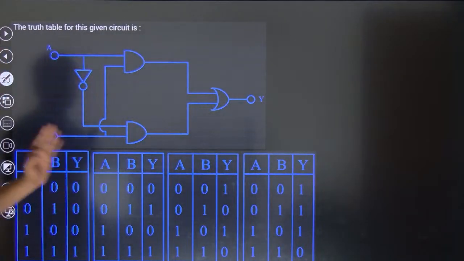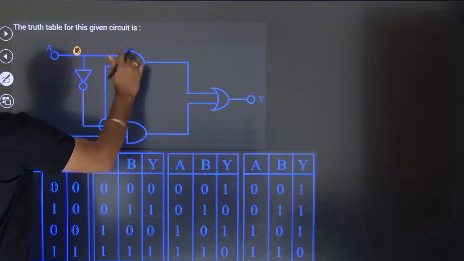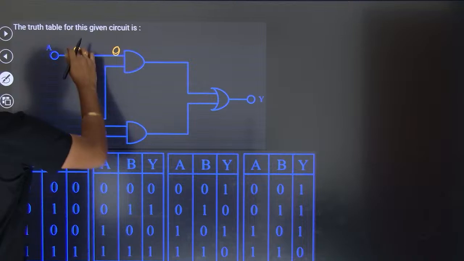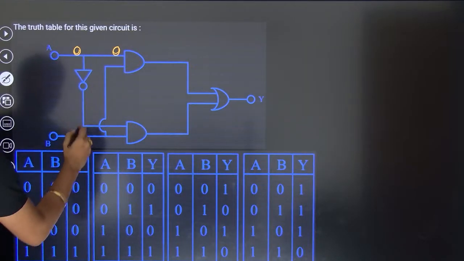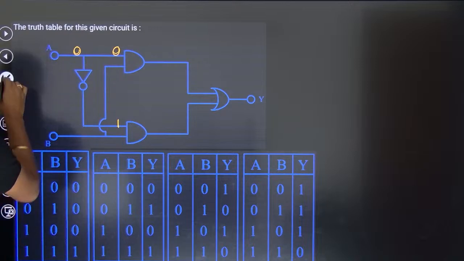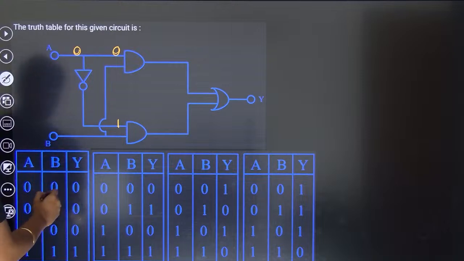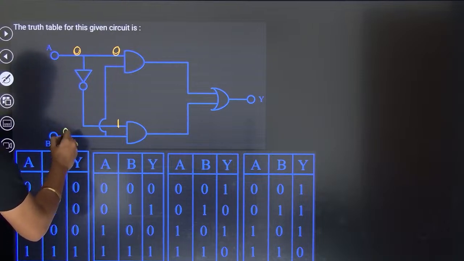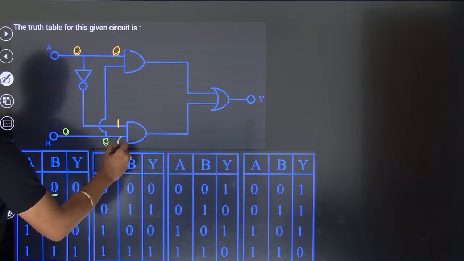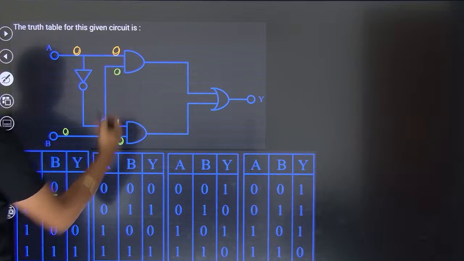So for that, I'll go for 0. That 0 is shared, but as it is a NOT gate, it will become 1 here. Next, B is 0. The same thing is connected to this one also.